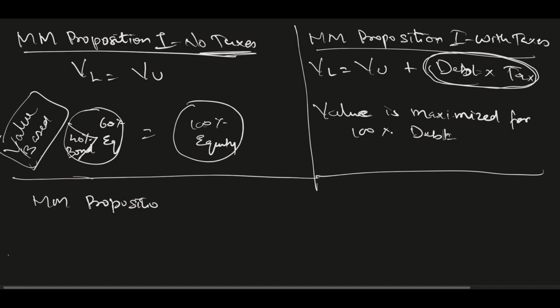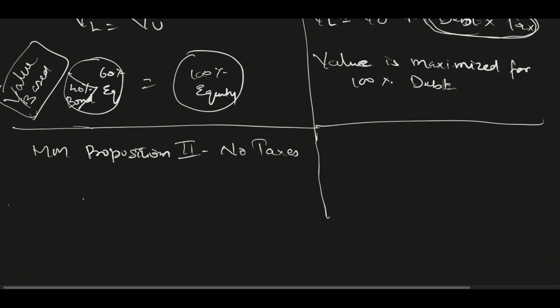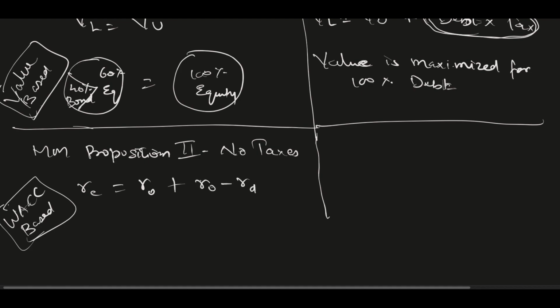Now the second one, proposition 2, no taxes. This is WACC based, weighted average cost of capital. So the cost of equity is equal to R0, the original cost of equity, plus R0 minus RD, where RD is the cost of debt, into debt to equity ratio. So this is the formula.